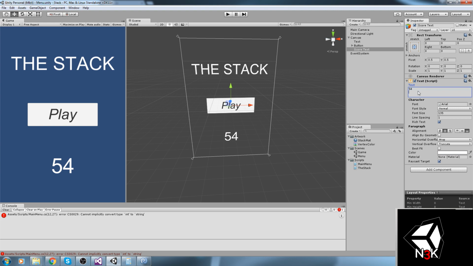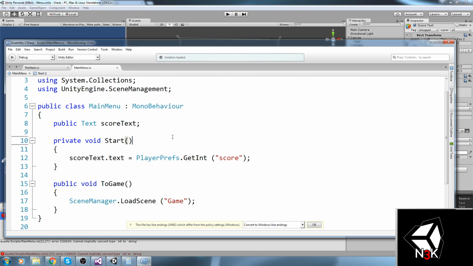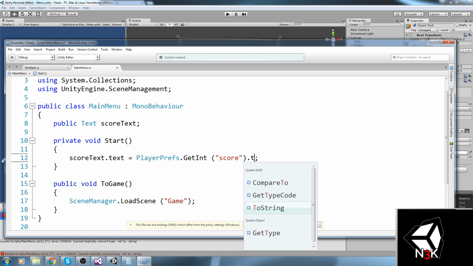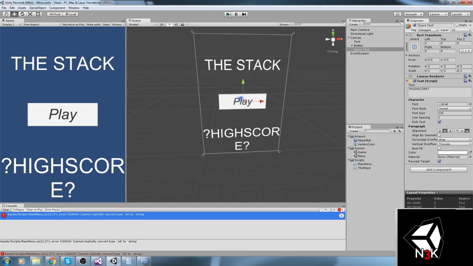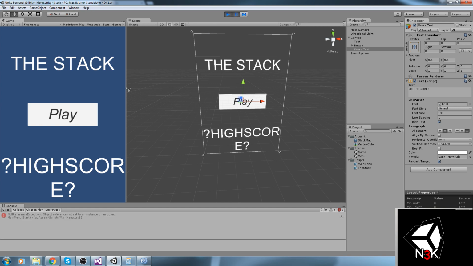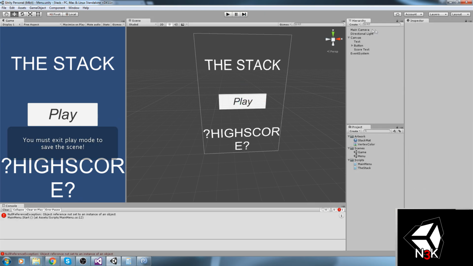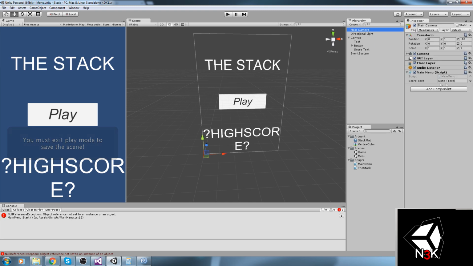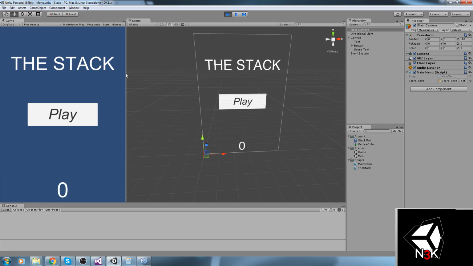Now I just put something in there. So this is going to be a high score. When I press on play, I can't because I have this error. ToString. Right. Now if I press on play, I should actually have this working just fine. Object is not set to a reference, so we're going to go on my main camera where my script is. Score text needs to be equal to score text. Then again, if I press on play, our max score is 0.